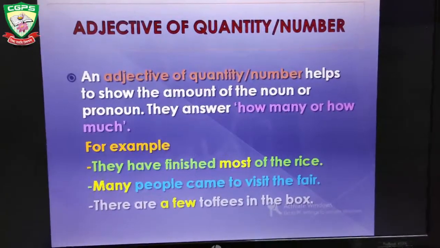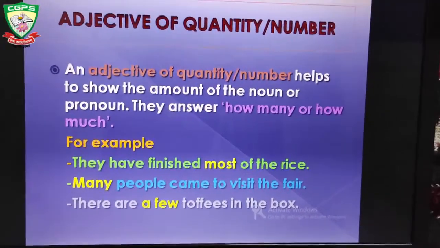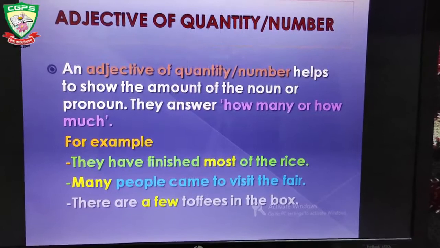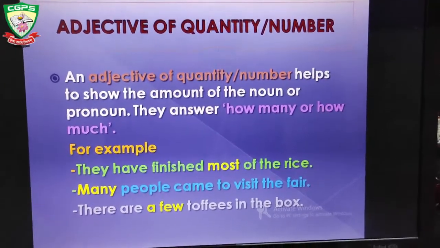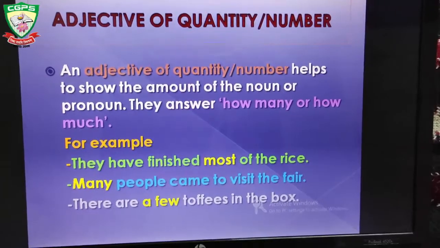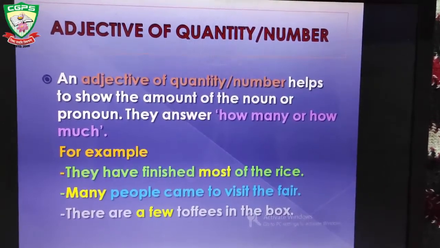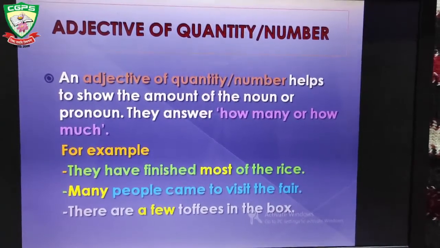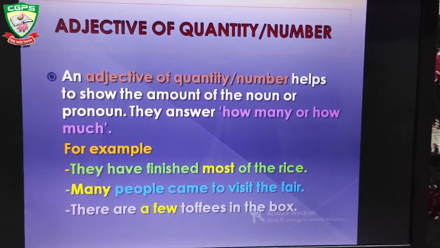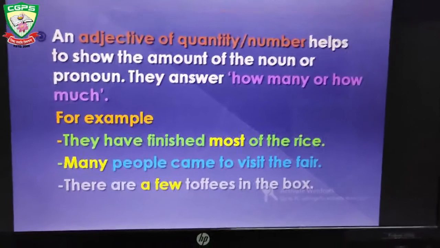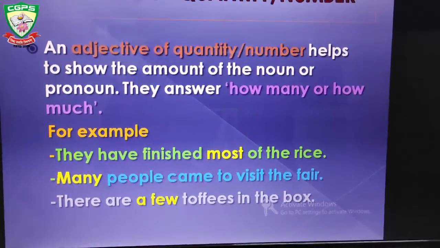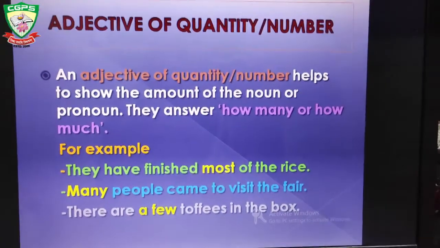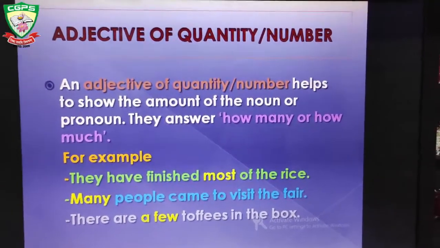The last is adjective of quantity or number. An adjective of quantity or number helps to show the amount of the noun or pronoun. They answer how many or how much. For example, they have finished most of the rice. Many people came to visit the fair. There are a few toffees in the box. You can see the words in yellow. Most, many, a few. They give us information about the quantity. So all these are adjective of quantity or number.